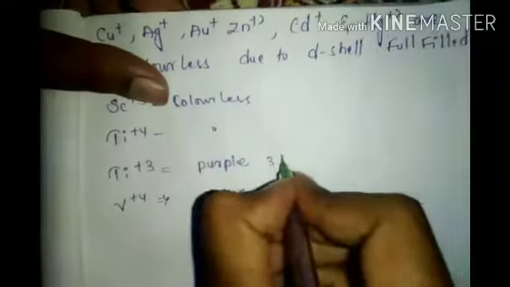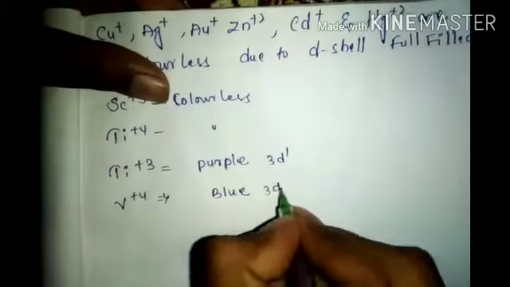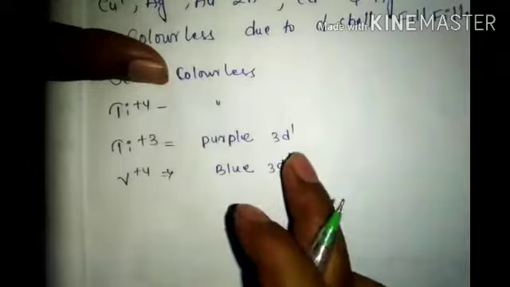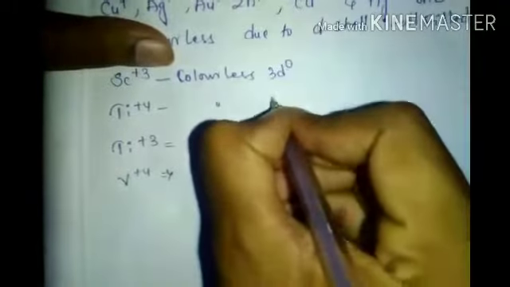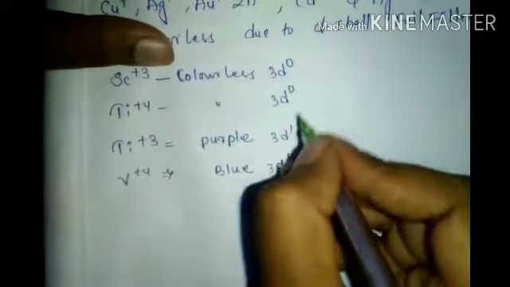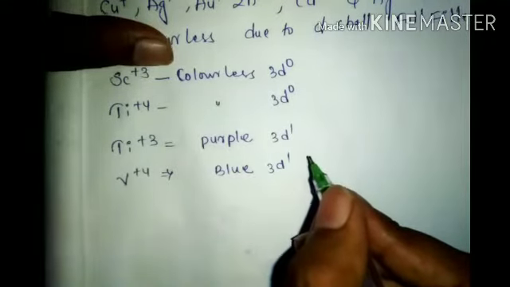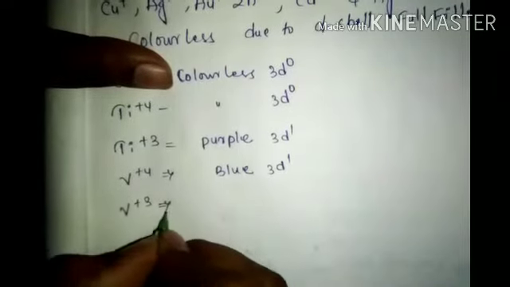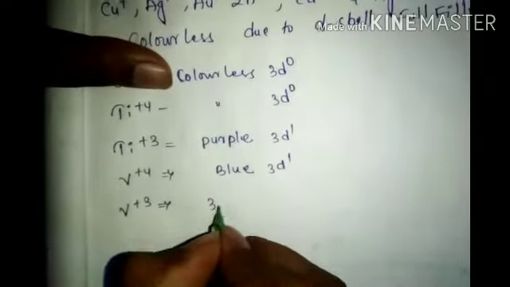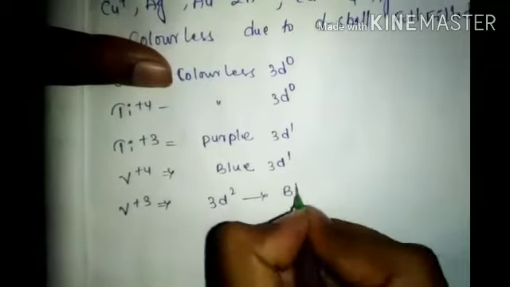It is 3d1. Vanadium plus 4 is also 3d1. One electron is there, that's why it is colored. This is 3d0, empty, that's why colorless. Electrons are there, that's why color. V plus 3 is 3d2, blue color.